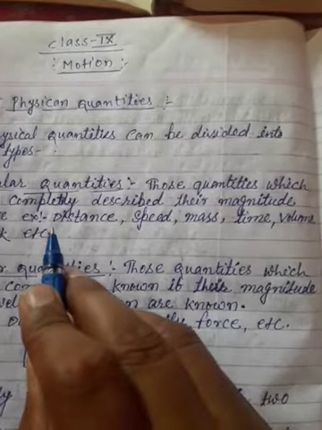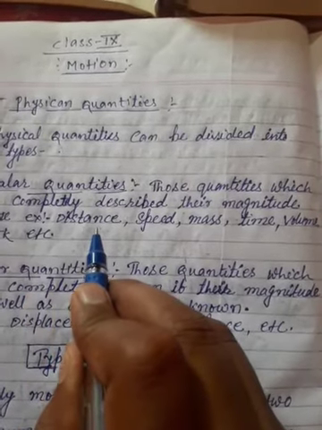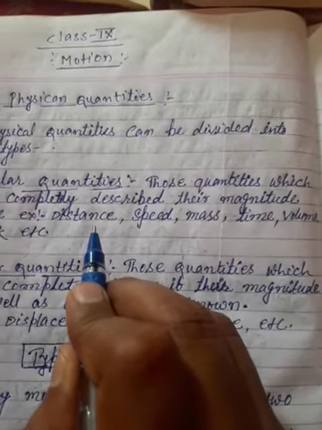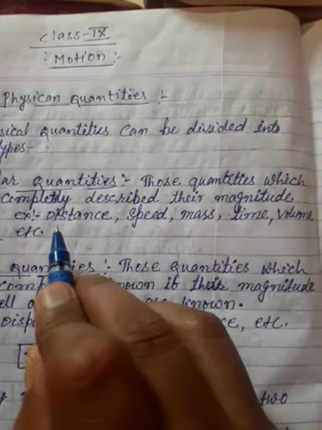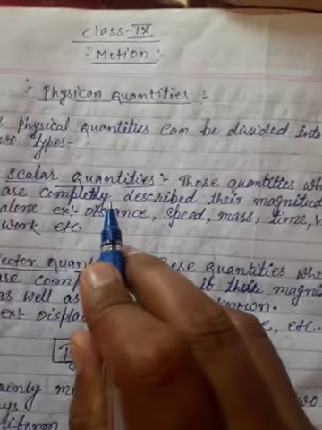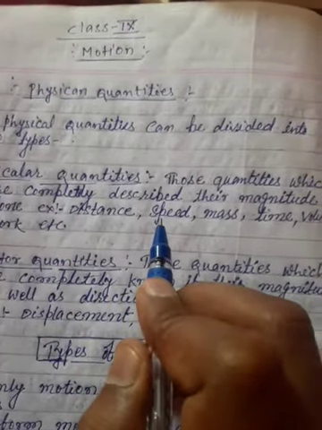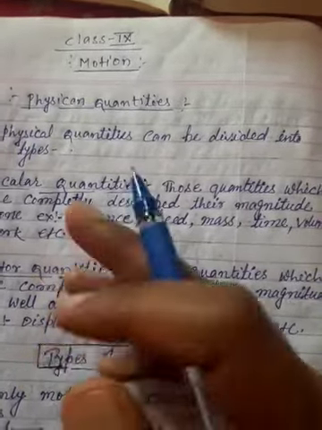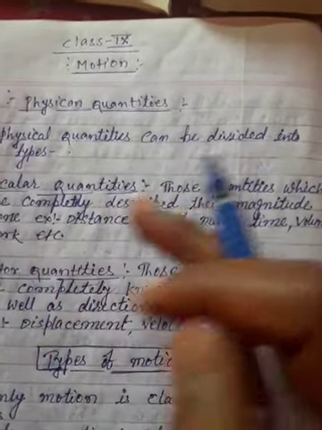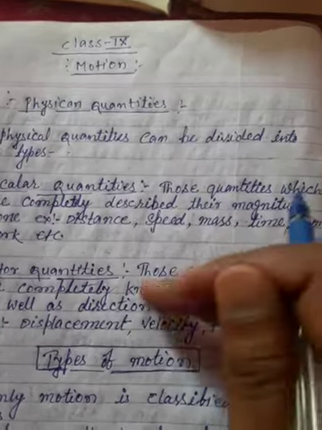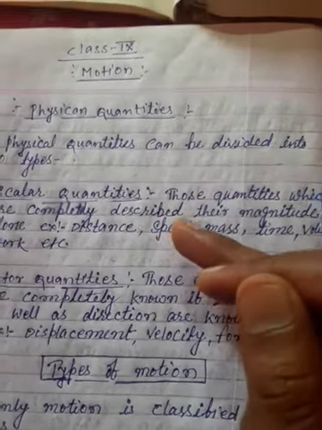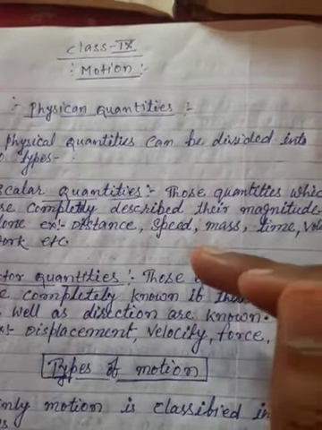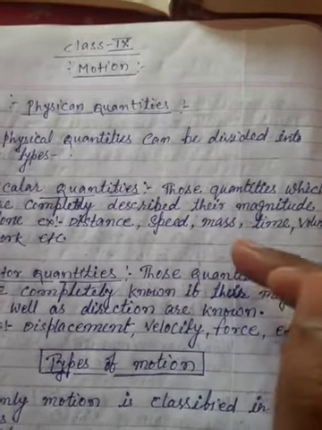For example, take distance of 40 kilometers. This is an example of distance, but in which direction is not certain. So distance is always a scalar quantity. If you tell the speed, 40 km per hour, it only tells the range of distance with respect to time. This is simply identified through speed, but it does not give a certain direction.